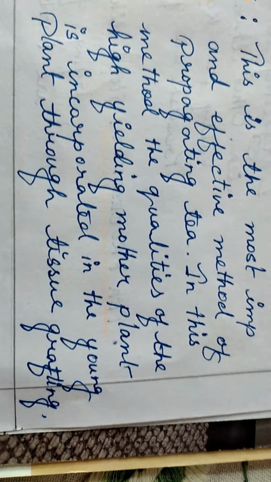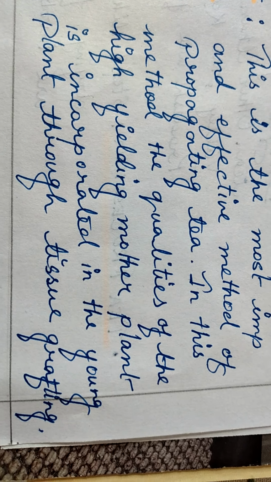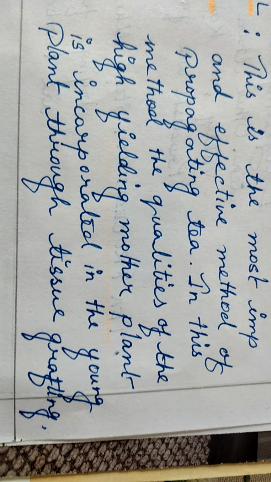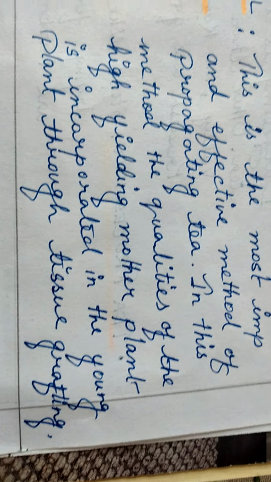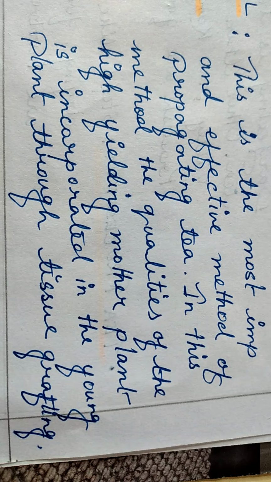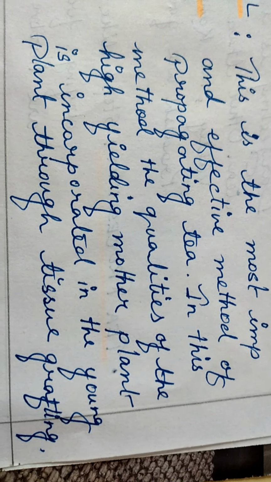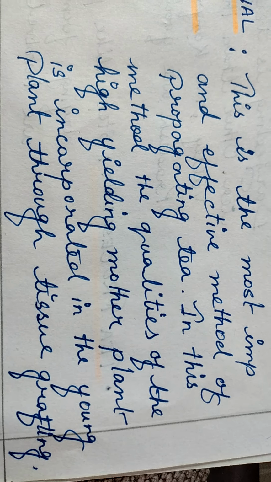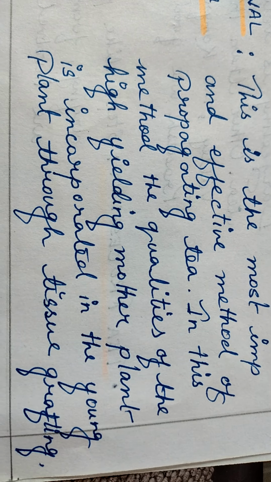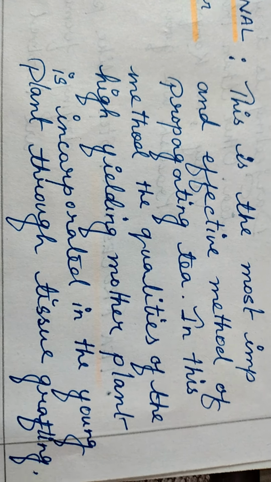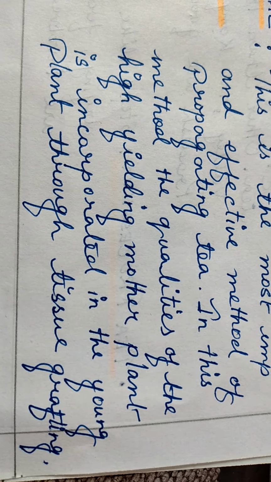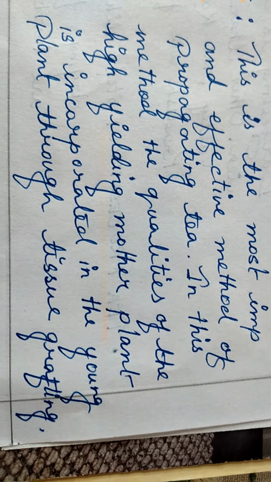In this method, a small branch is cut from a high yielding mother plant and tied up with a young plant, so that the genetic qualities of the mother plant go into the young plant. This is nothing but a procedure of tissue grafting.